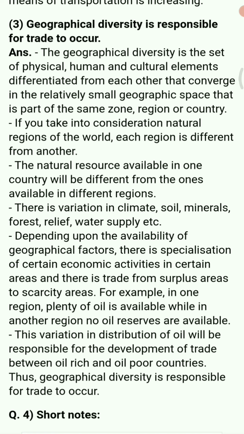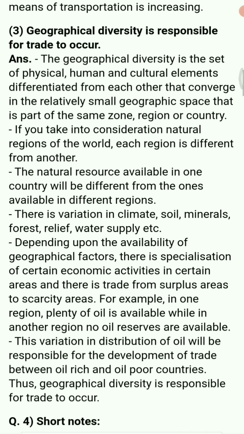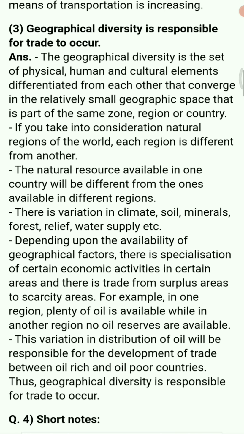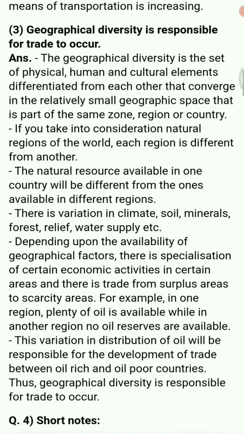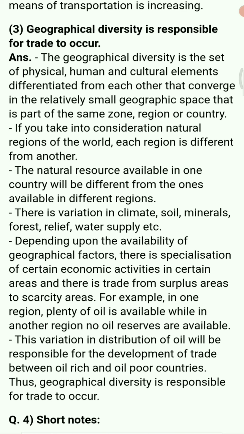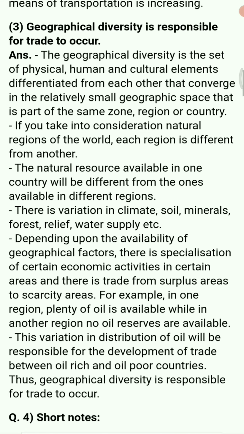So here the geographical diversity is totally dependent on what? The physical features, the climate, all the things of that particular region. If you take into consideration the natural regions of the world, each region is different from the others. The natural resources available there are also different.